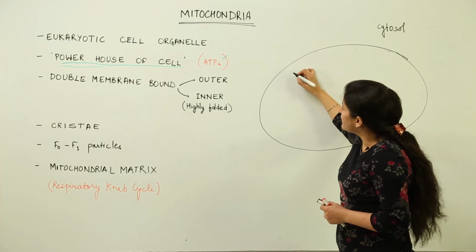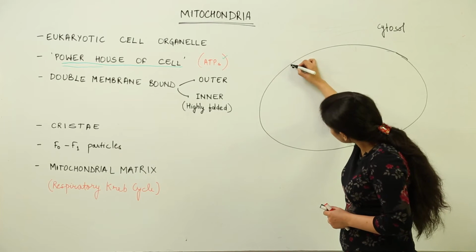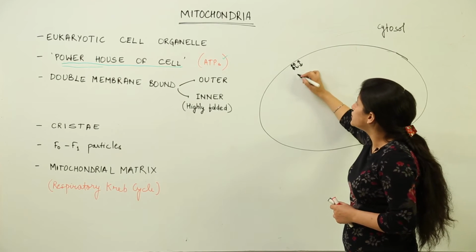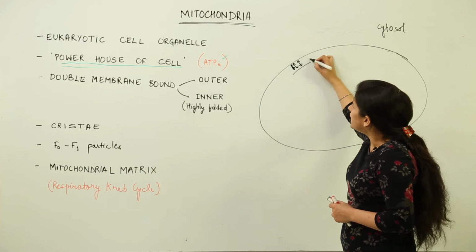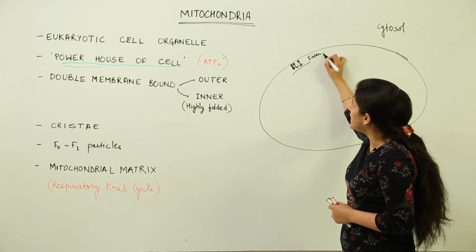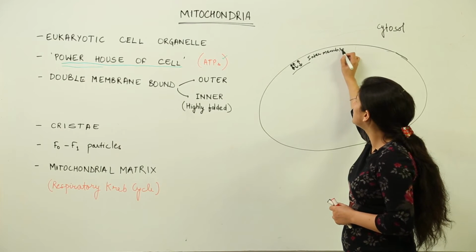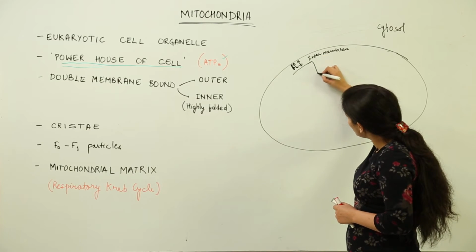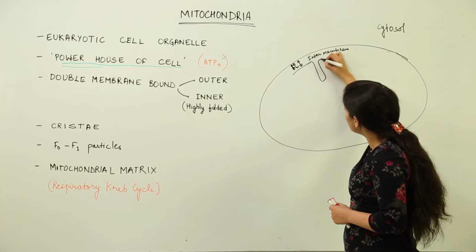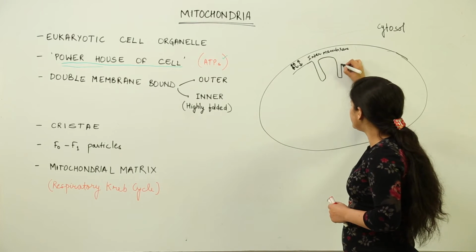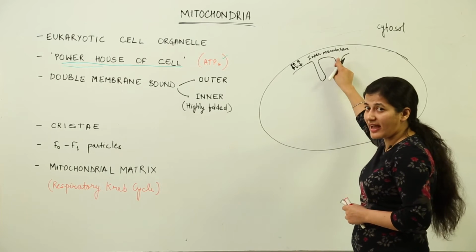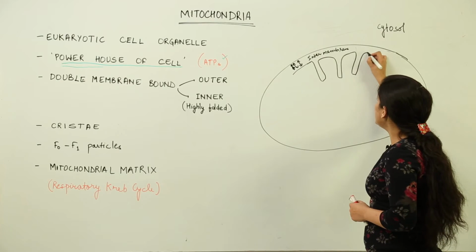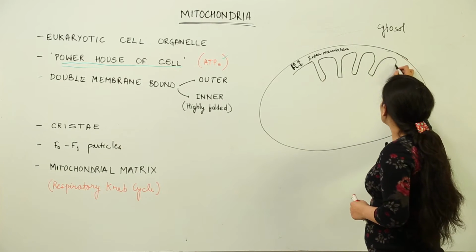The inner membrane of mitochondria, after a few micrometers of gap, though not a large one, it has the intermembranal space, okay, and the inner membrane comes which is highly folded like this. There would be foldings in that inner membrane. This intermembrane space is the gap between the outer and inner membrane. This inner membrane is highly convoluted, as you can see I am drawing.